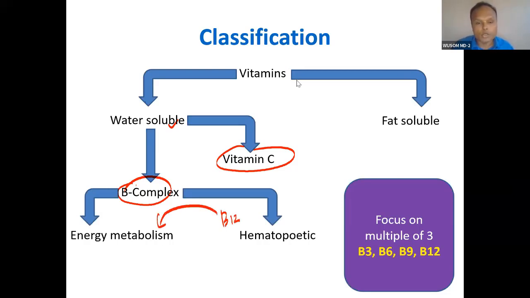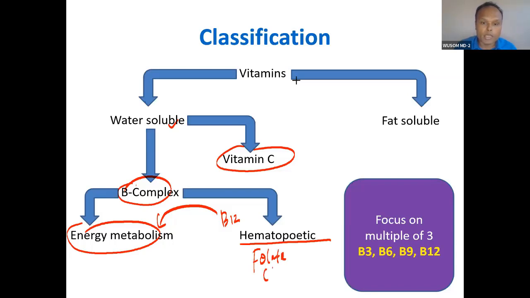So it is not a sharp differentiation, but we differentiate into vitamins involved in energy metabolism, and hematopoietic vitamins. Hematopoietic are folate, meaning B9, and B12, meaning cobalamin. So these are hematopoietic. All others, B1, B2, B3, B5, B6, and B7, are energy metabolism related.